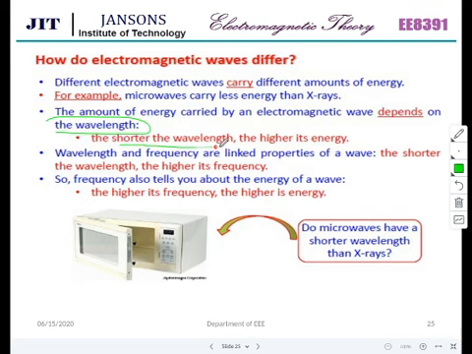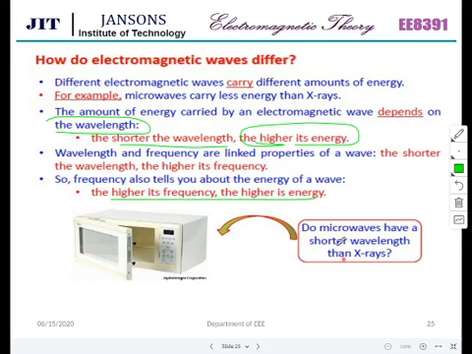if the wavelength is shorter, then the frequency is higher. If the wavelength reduces, the frequency increases. Then if we increase the wavelength, the amount of energy carried by the signal will get reduced. So the shorter the wavelength, the higher is its energy. Right? Wavelength and frequency are linked properties of a wave. The shorter the wavelength, the higher is its frequency. So frequency also tells you about the energy of a wave. The higher the frequency, the higher the energy.